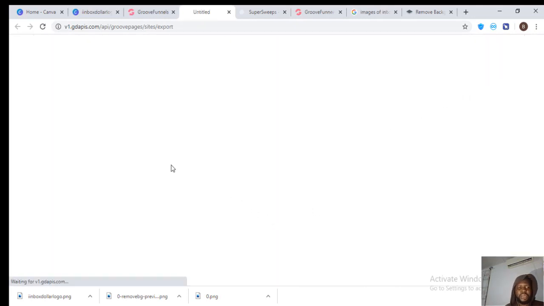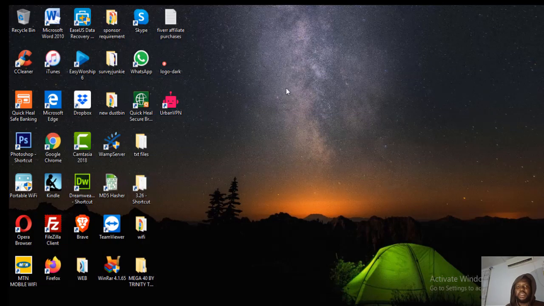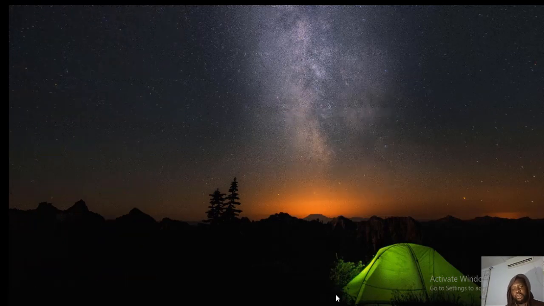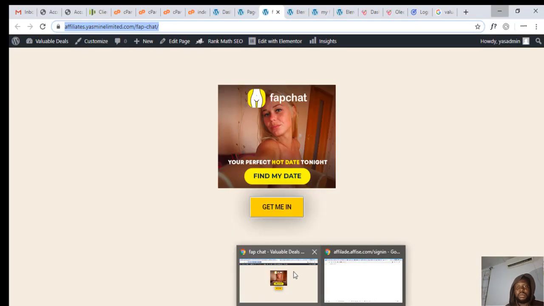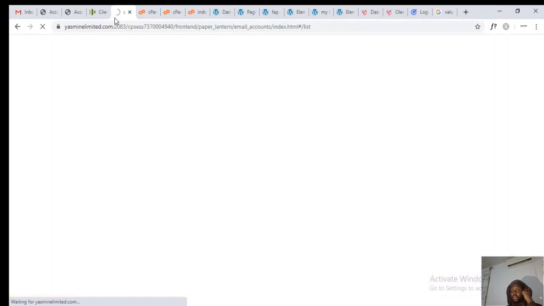Okay, that export site means I'm just going to download this site 2. So I can easily just go to my cPanel and upload the site there. And how do I do it? All I need to do is to simply go into my cPanel and try to edit it there. Okay, I'll upload it simply there.